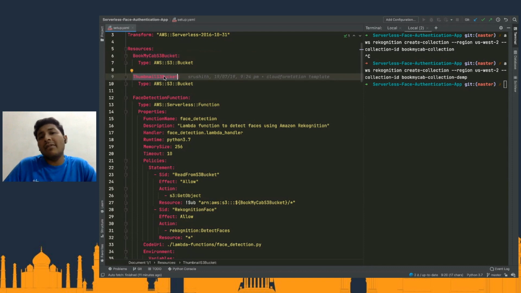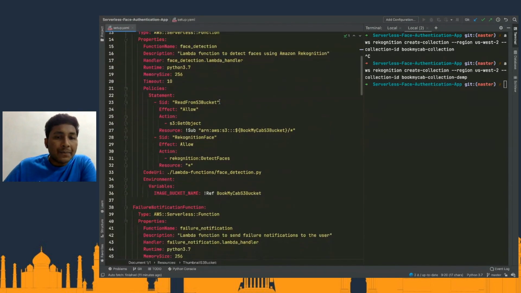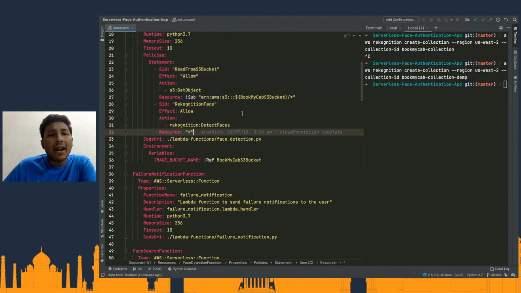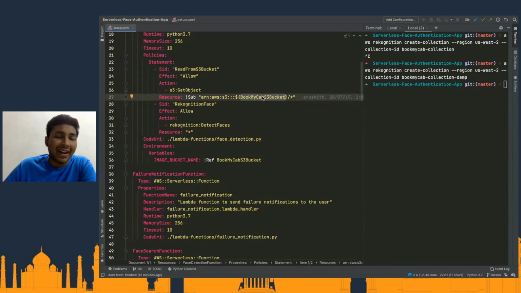And there's another bucket which is going to store the thumbnails, because in the application I want to store the thumbnail of the particular user. So now there are two buckets, and this is the IAM policy configuration, where I'm going to configure the get object permission for this particular S3 bucket.